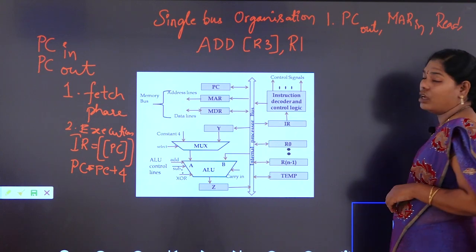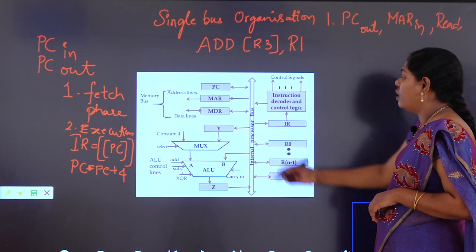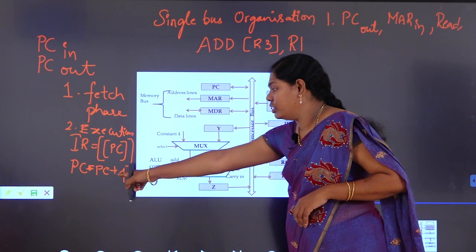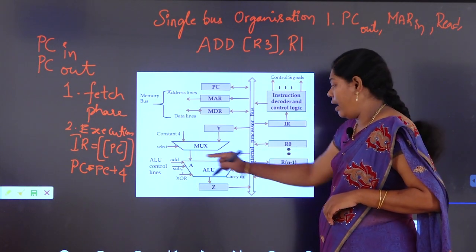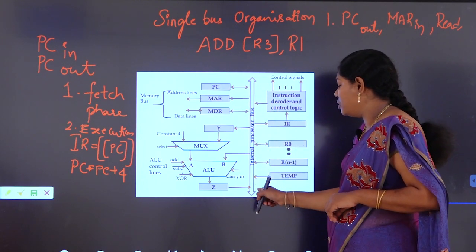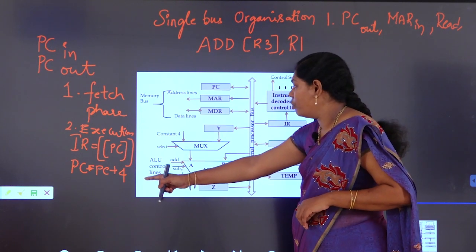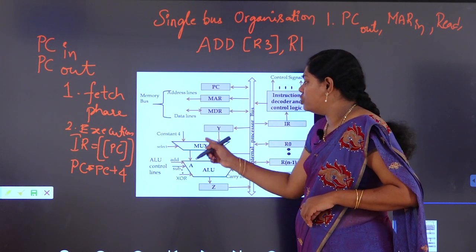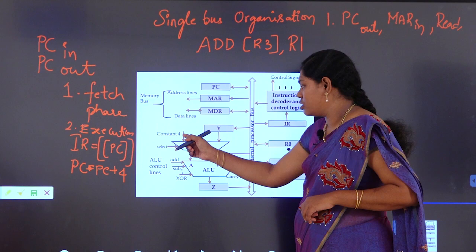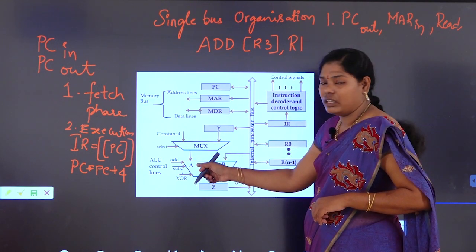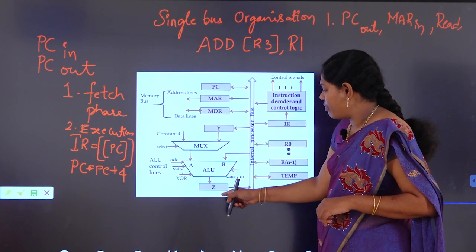The next thing, the PC has to be updated to PC plus 4. To do this, it has to perform an addition operation, that is an arithmetic operation. So here we have to select add, and the PC is directly available through the bus, so it is directly connected to B. But here we have to add 4. Where is 4 available? It is available to the multiplexer as constant 4. Now the multiplexer has to select constant 4, and then it will be provided as an input to A. Now these two will be added by selecting add, and the output is available to Z.